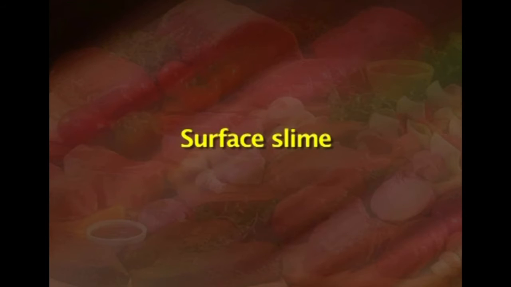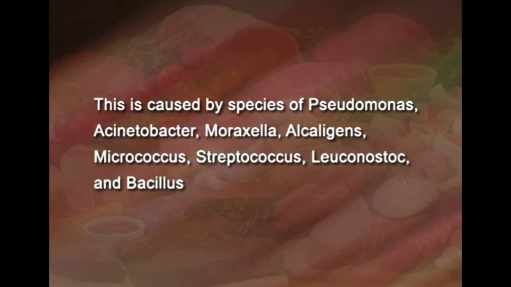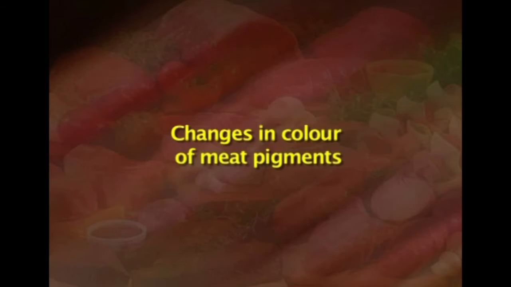The first one is surface slime. This is caused by species of Pseudomonas, Acinetobacter, Moraxella, Alcaligenes, Micrococcus, Streptococcus, Leuconostoc and Bacillus. Some species of Lactobacillus can produce slime. The spoilage microflora form a thin film on the meat which enables them to obtain nourishment from the substrate. The temperature and availability of moisture influence the kind of microorganisms that cause surface slime.